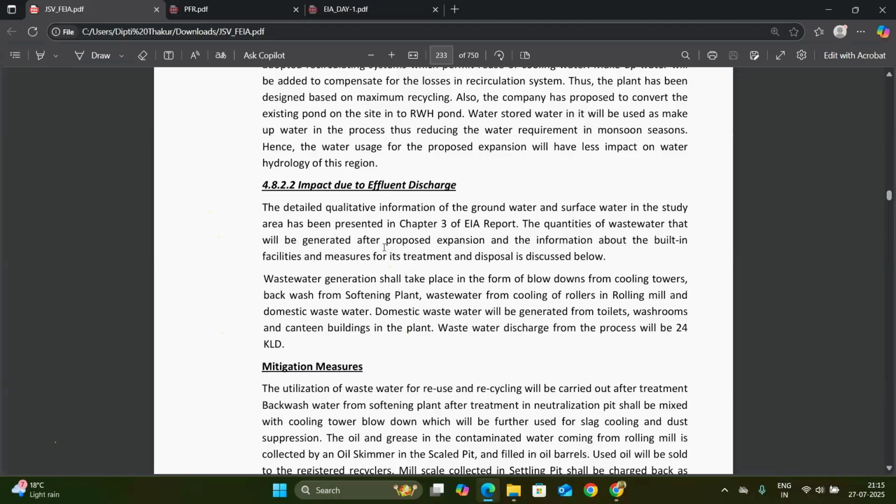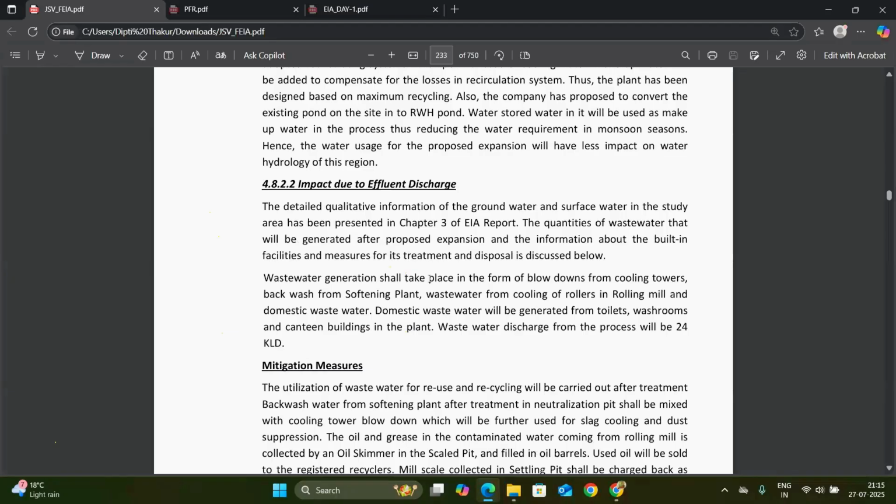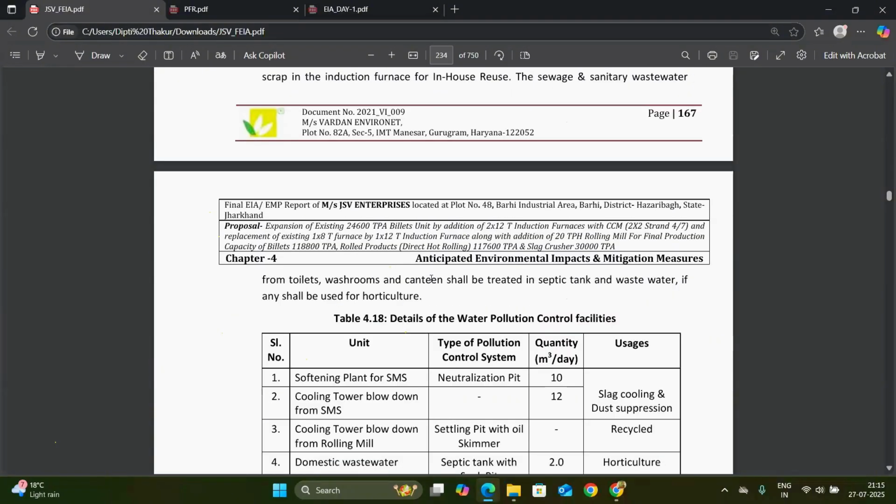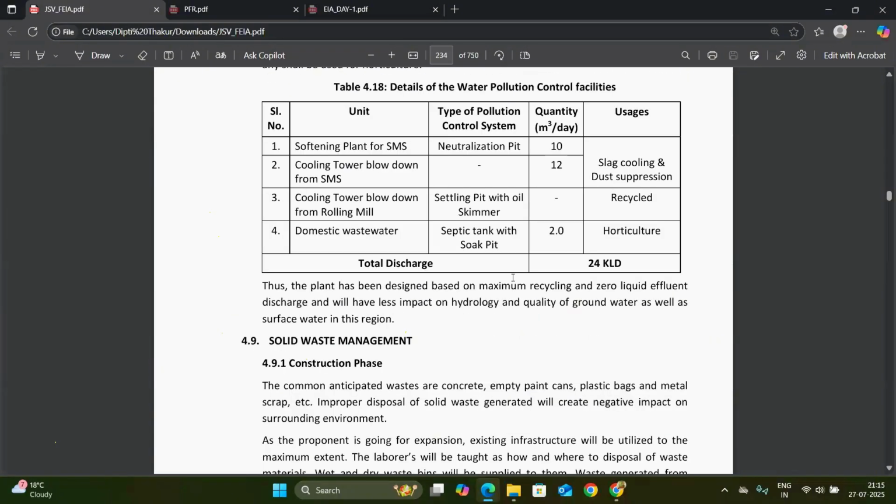And due to the effluent discharge, there are a few impacts, and for that we have to write some mitigation measures. The details of water pollution control facilities are written. As per that, the pollution control systems are a neutralization pit, settling pit, and septic tank with soak pit. So there is a 10 meter cube per day neutralizing pit and a 2.0 meter cube per day septic tank with soak pit, prepared for the horticulture. So almost 24 KLD of water will be recycled or treated in the same plant.